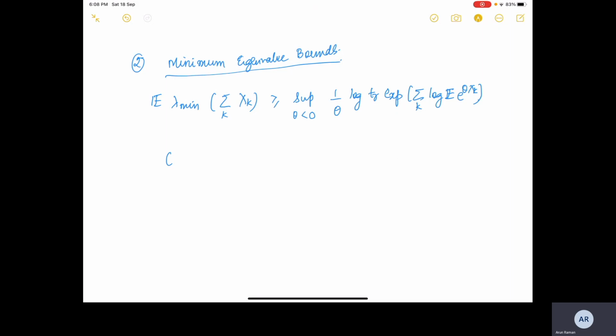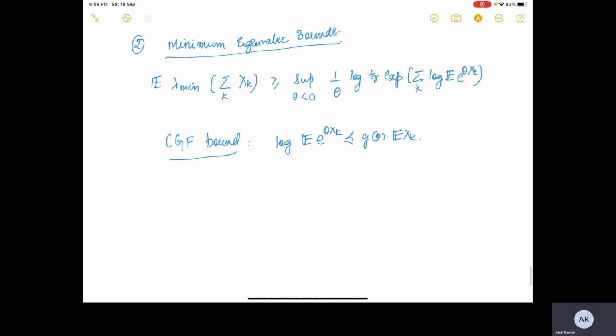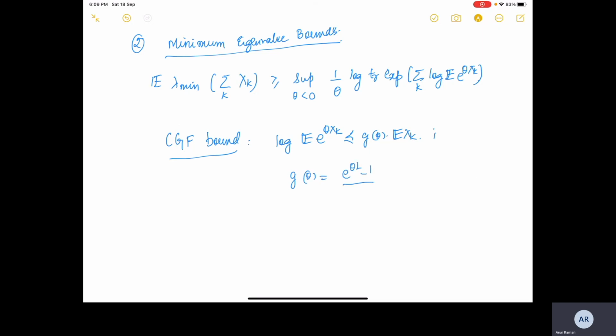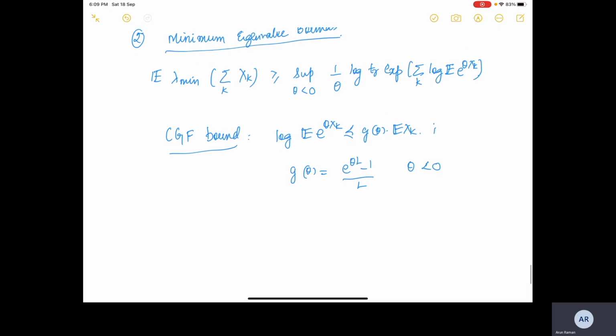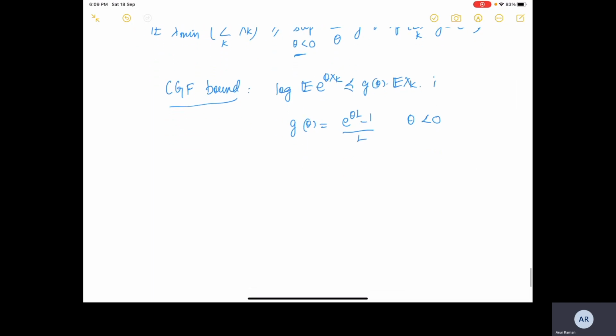Now, if we recall the CGF bound, log expected value of e raised to the power theta X_k is g theta times expected value of X_k, and g of theta is equal to (e to the theta L minus 1) by L. This was actually true for all theta, but since we have to do it for theta less than 0, we are considering it for theta less than 0.